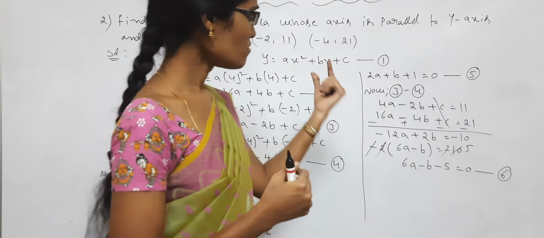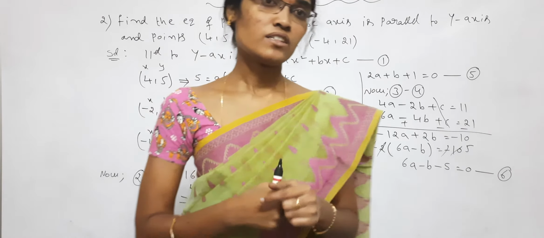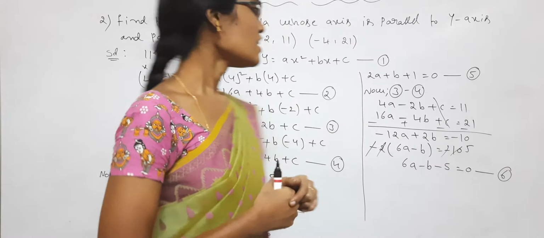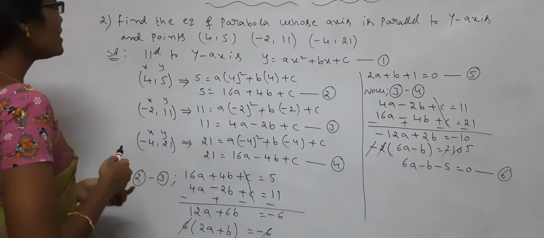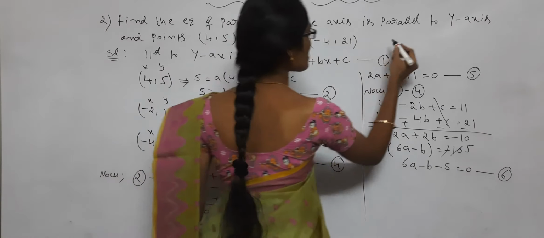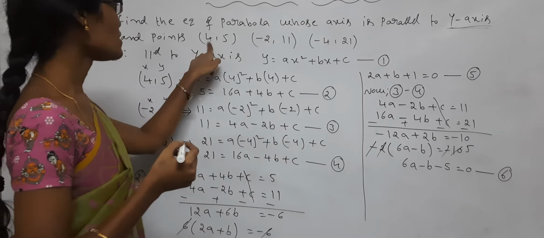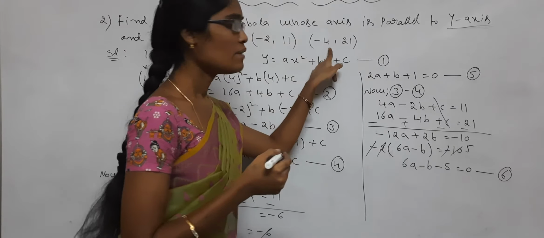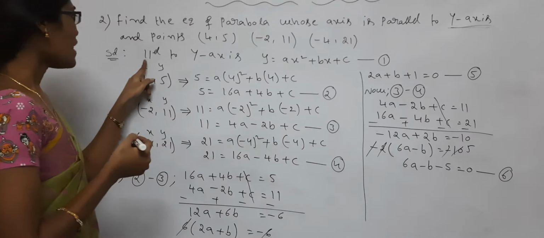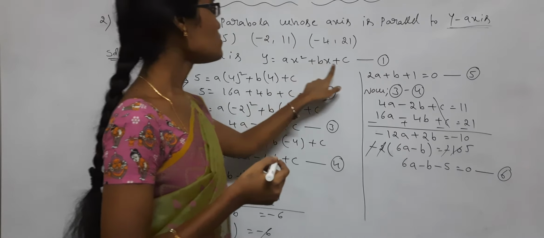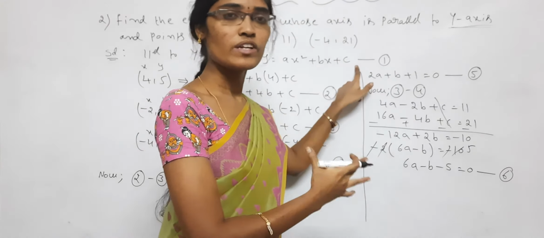Okay, see here. The first one, the standard form of parabola, is completed. If there is anything, watch that video too. Next, see here: find the equation of the parabola whose axis is parallel to the y-axis. The points are (4,5), (-2,11) and (-4,21). So for parallel to the y-axis, the formula is y is equal to ax square plus bx plus c. This is the formula, it's very important.